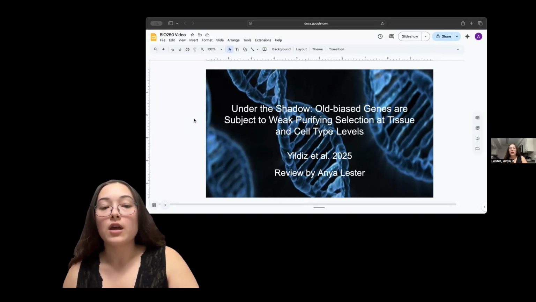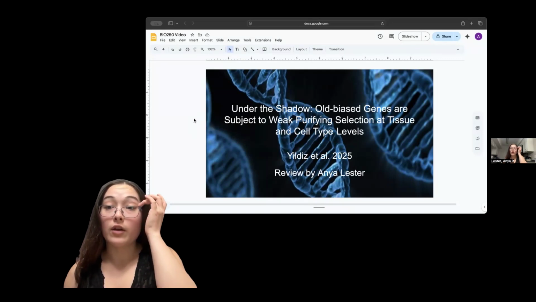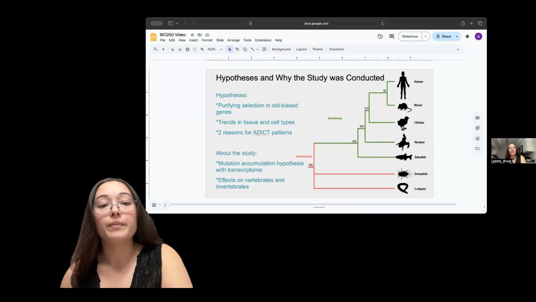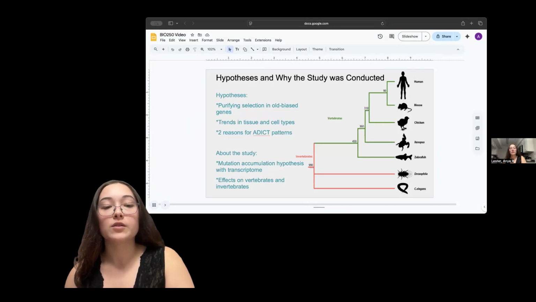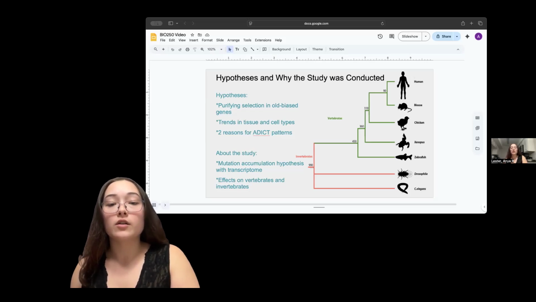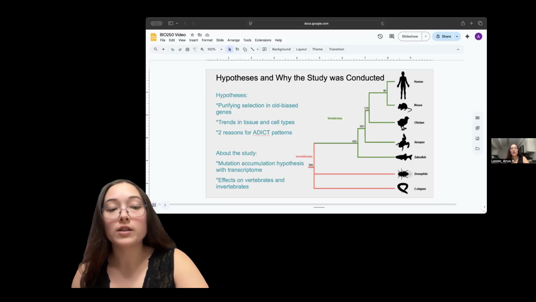For the background, I chose DNA because that pertains to their study. In the study, they reviewed the process of transcription and the RNA products that resulted in protein, and in turn, the protein that resulted in gene expression and how that correlated with age. They had a lot of hypotheses, one being that purifying selection in old biased genes would be weak, and another being that there would be a correlation in the conservation levels of the different types of tissue and different cell types during the aging process.